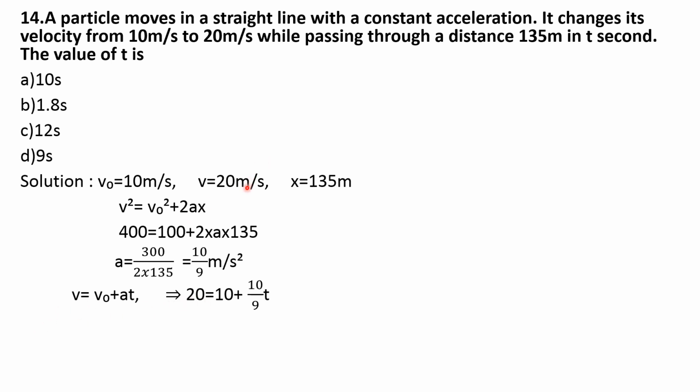Then substitute this A in the equation V is equal to V0 plus AT. V value 20, V0 value 10. So 20 is equal to 10 plus A value, you got it as 10 by 9 into T. So simplify, 20 minus 10 gives 10, which is equal to 10 by 9 into T. That is T is equal to 10 into 9 divided by 10, that is equal to 9 seconds. So the answer is option D, 9 seconds.